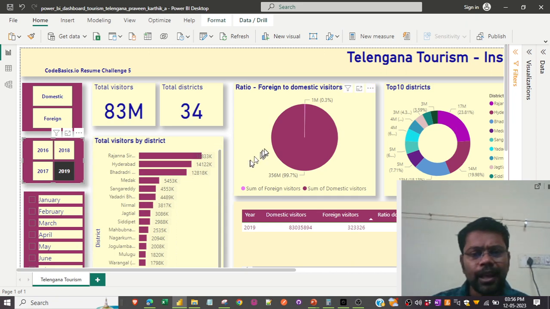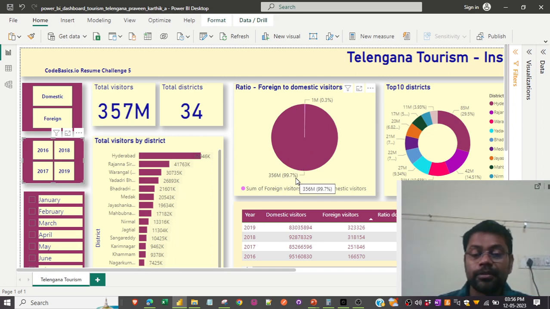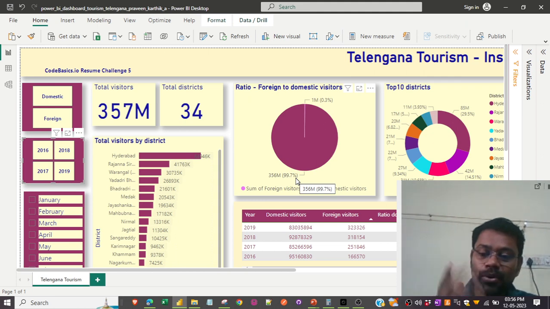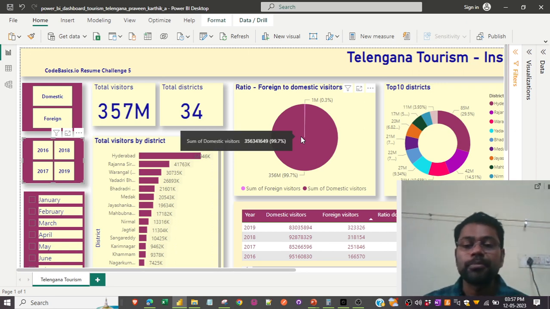And now coming to this widget, you can see the ratio between the foreign and domestic visitors. You see, 99.7 percent of the entire visitors are domestic, which is the internal visitors, and the foreign visitors are only 0.3 percent. So this is definitely a widget showcasing that the number of foreign visitors must be improved.